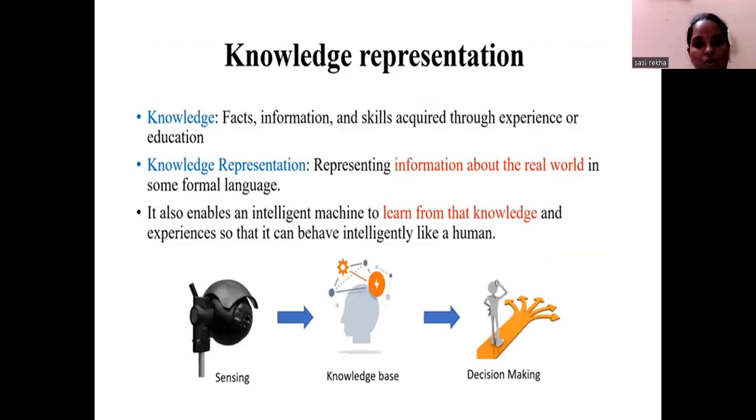Knowledge means the facts, information, and skills we have acquired through our experience or education. And what is knowledge representation? Representing the information about the real world in some formal language.